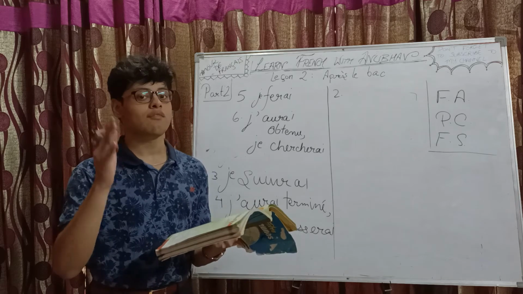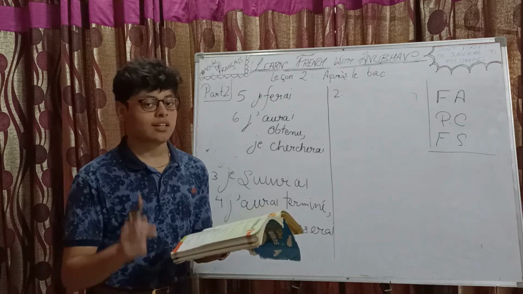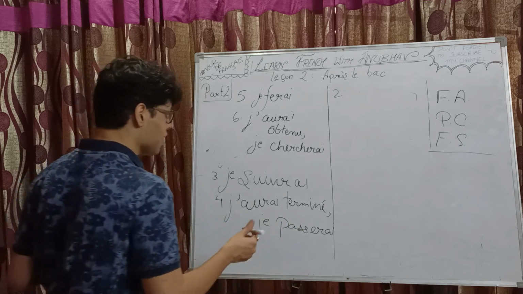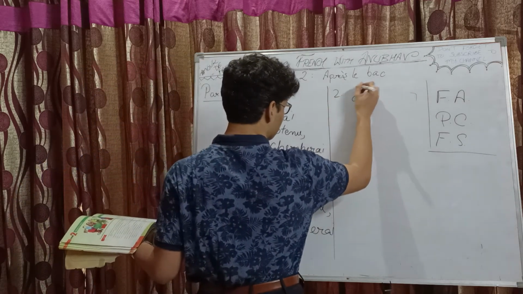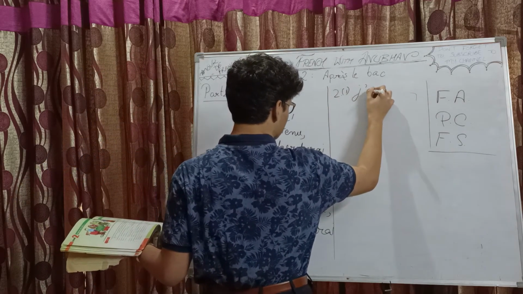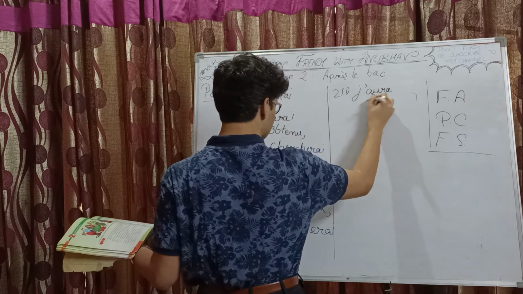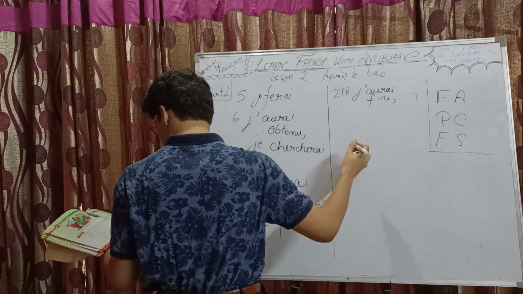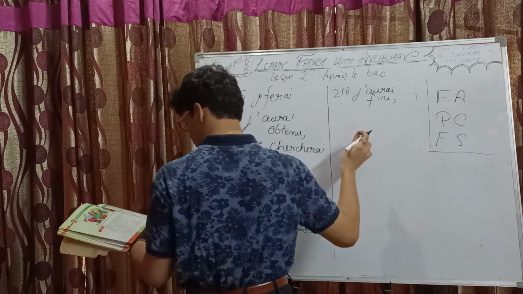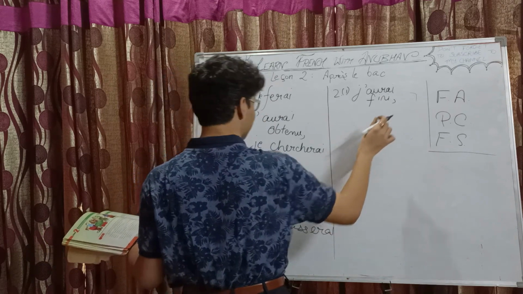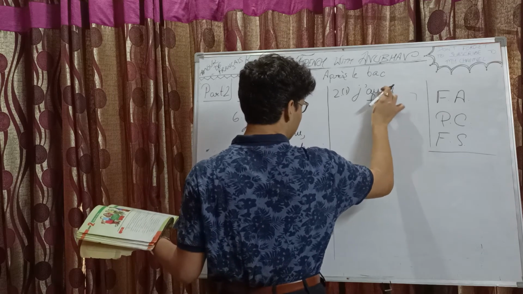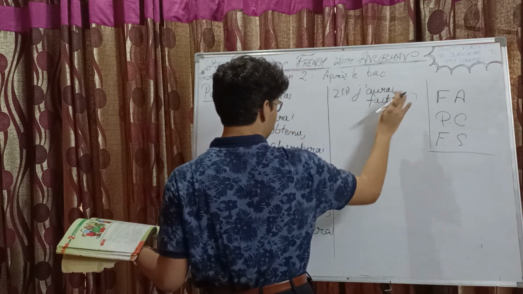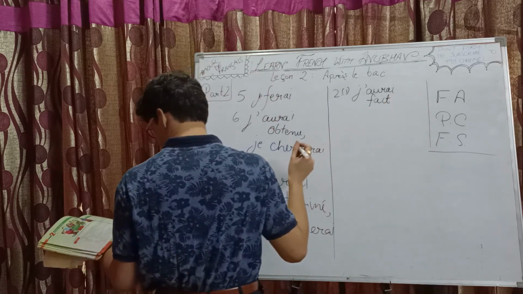So of course, first you are finishing your work, right? So the first action will be in futur antérieur. So the answer will be j'aurai fini. Oh, sorry. It is fini, right? No, it's faire. Okay. Sorry. I thought it's finir. It's faire. When I will be doing. Yeah, that will be the translation. J'aurai fait.